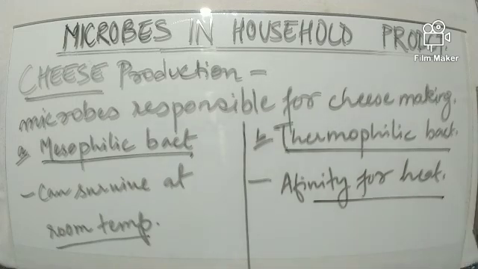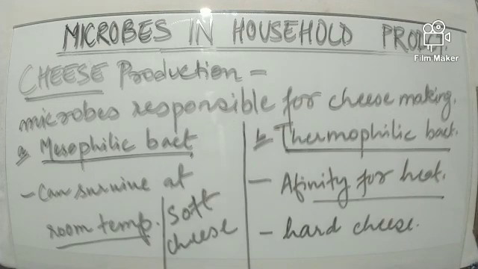That means they can live at higher temperatures. Mesophilic bacteria are mostly used to prepare soft cheese, whereas thermophilic bacteria are used to prepare hard cheese.